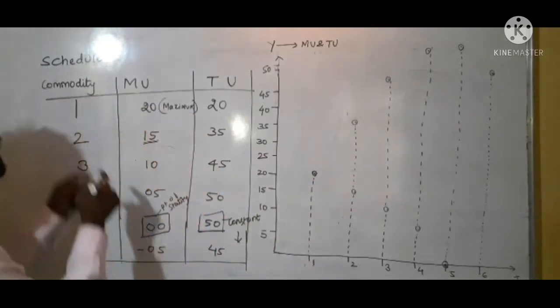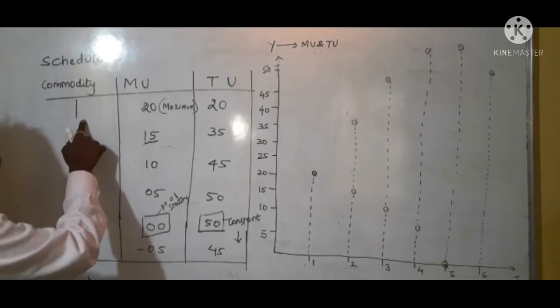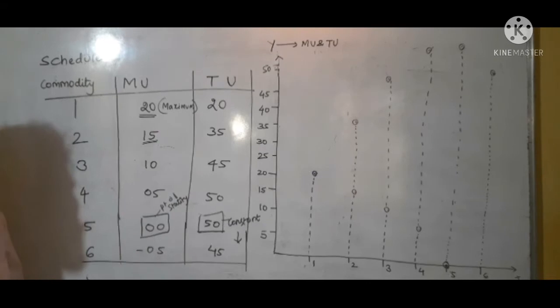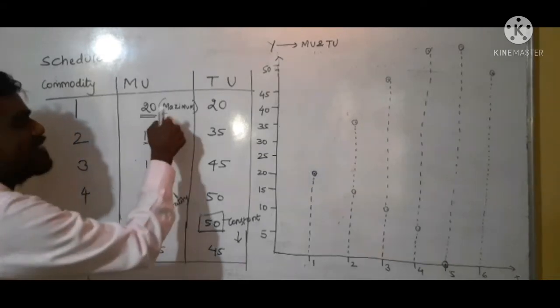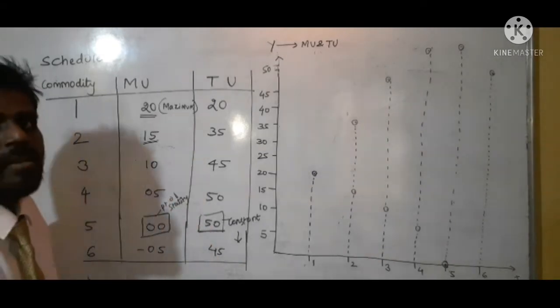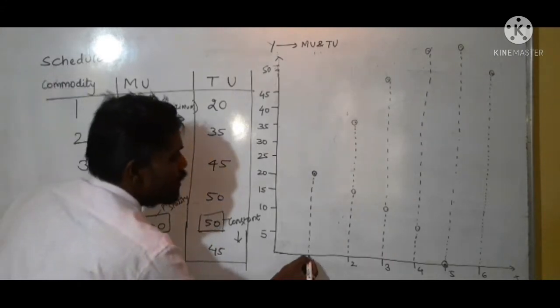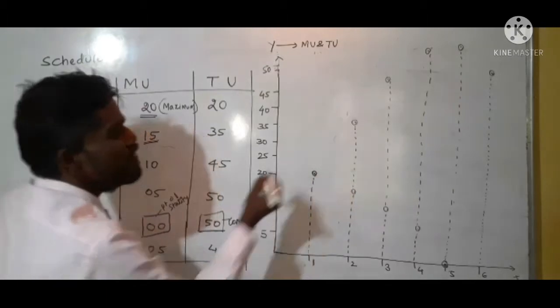Understood? When I am consuming the first unit, I am gaining 20 units of satisfaction, which is my maximum satisfaction from an initial unit of consumption. So my first unit gives 20 units of satisfaction.